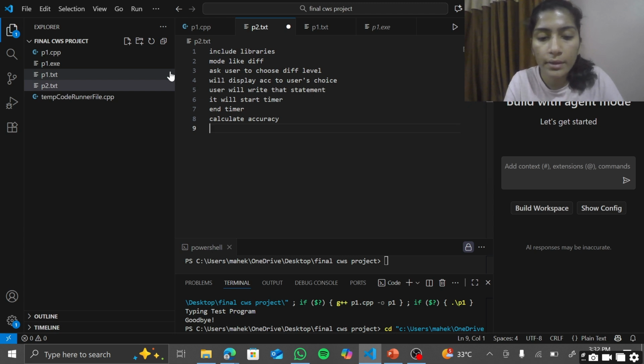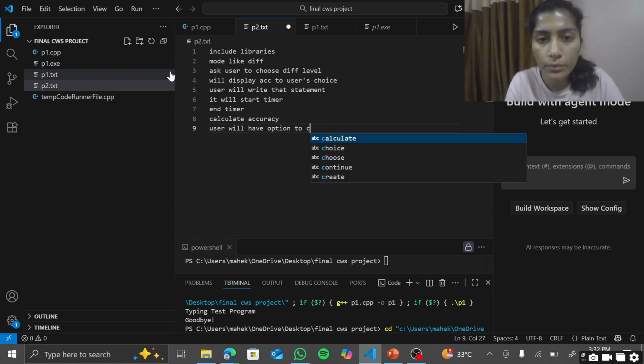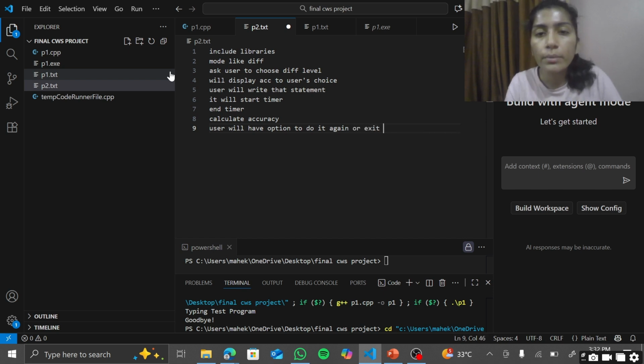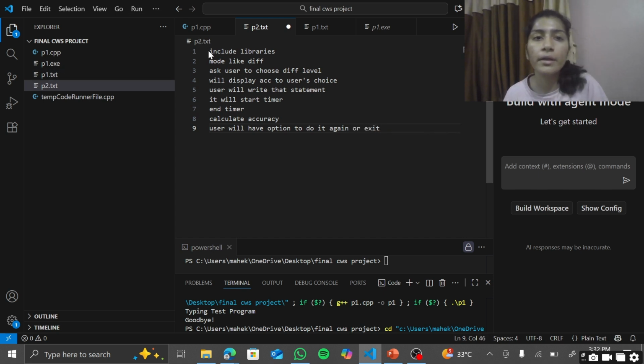After that, the user will have the option to do it again or to exit. So basically we'll move forward in these steps only.